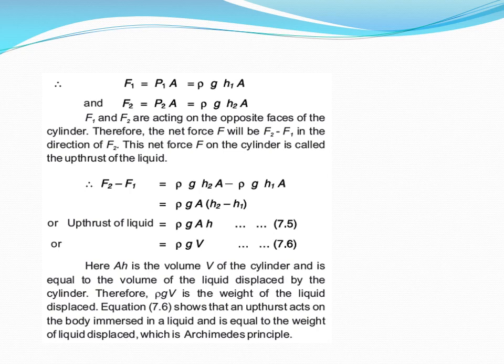Therefore, rho g V is the weight of the liquid displaced, because weight is mg, and m is density times volume. So rho V g is actually equal to the weight. So equation 7.6 shows that an upthrust acts on the body immersed in a liquid and is equal to the weight of the liquid displaced, which is Archimedes' principle.